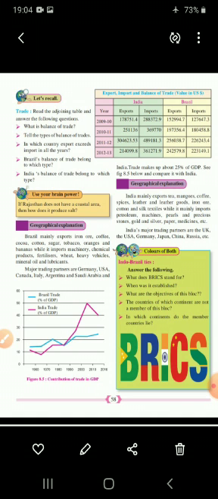So already we know, we can take an example from our ancient history, that during ancient history India was having very good trading relations with Middle East countries and China. Understood? So establishing relations is very important. Unless we have cordial relations with other countries with liberal trading policy, we cannot invite other countries to have investment in our country. So that is very important. So this is a very good, positive sign that India has adopted a very liberal trading policy, and so also we are inviting foreign investment in our country. Understood?